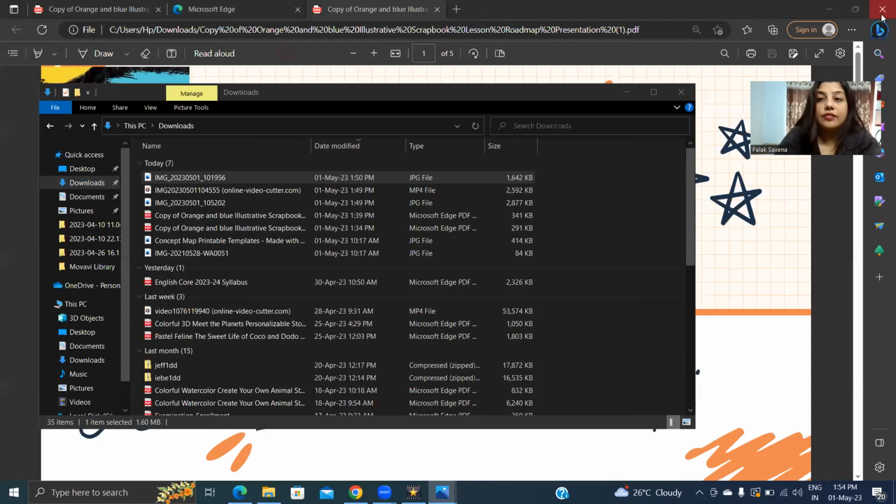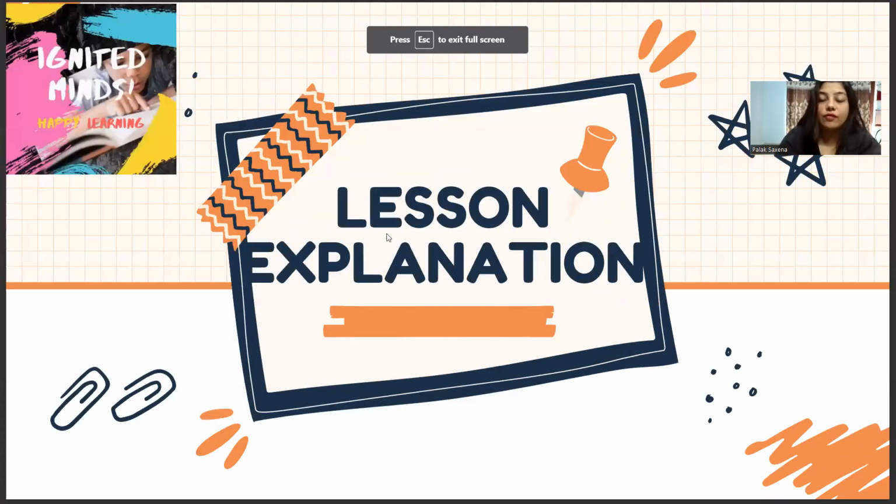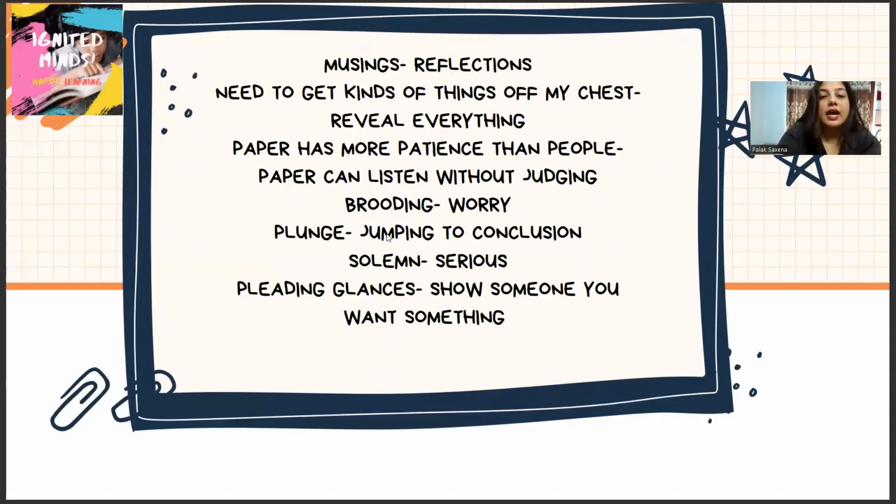Now let us understand, from the perspective of Anne Frank's diary, what she meant to write. So we'll start the chapter explanation here. Now, there are certain words, as I always do at the start of the chapter, to make you understand. The first word is musings, which means reflection. Suppose I read something and I write my musings. That means I write my reflections on the reading, what I feel, whatever my thoughts are. They will be called reflections.